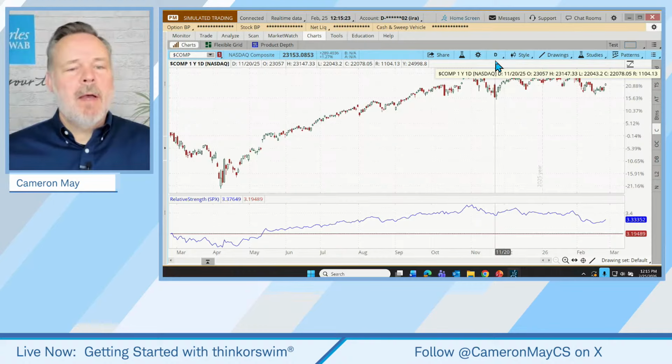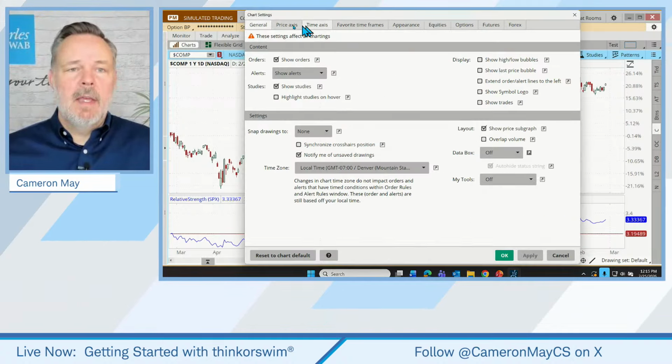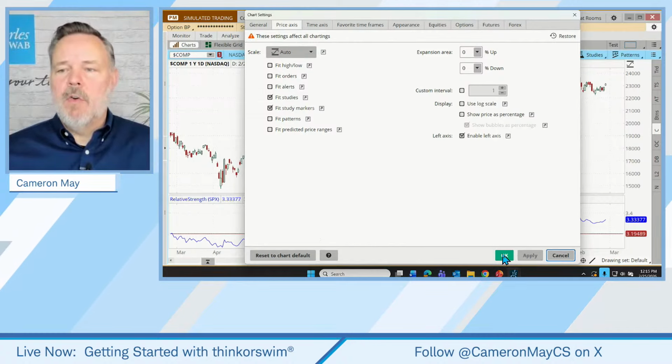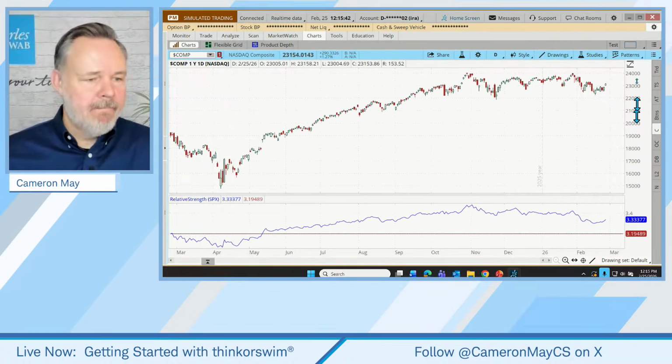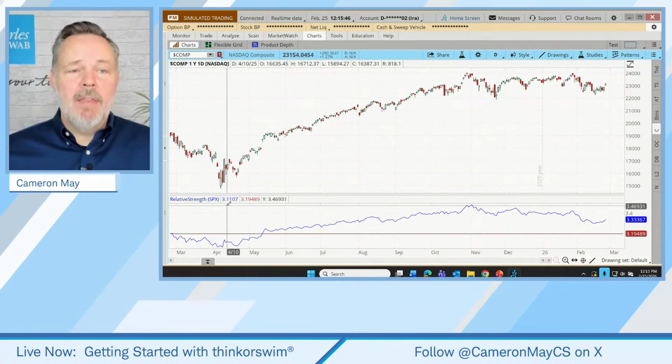And let's change the price scale. Let's go over here to our chart settings and change the price axis away from being a percentage. If we uncheck this, it's no longer going to be a percentage. It's just going to be the normal price levels that we're used to seeing. But now let's acquaint ourselves with this relative strength tool.